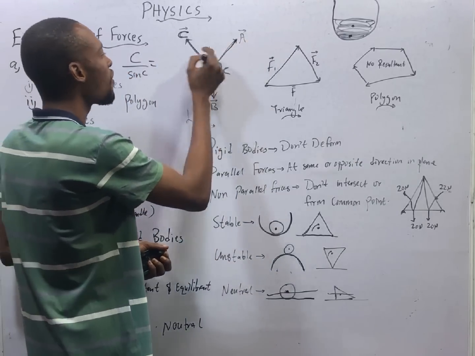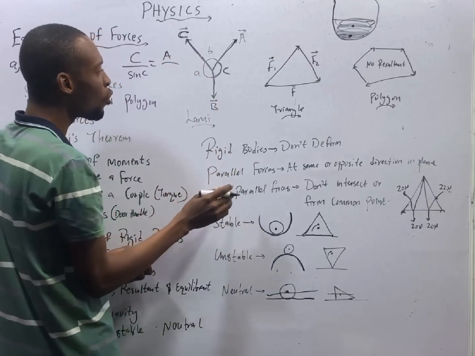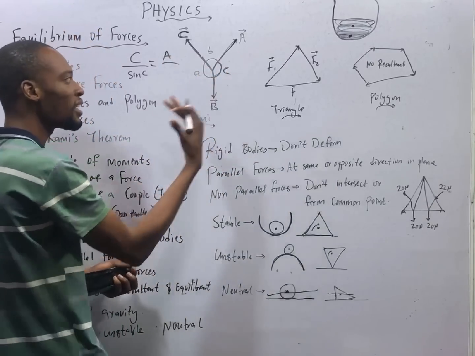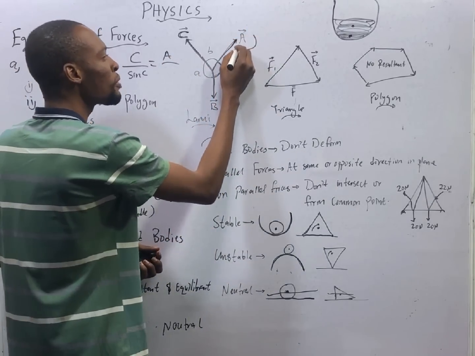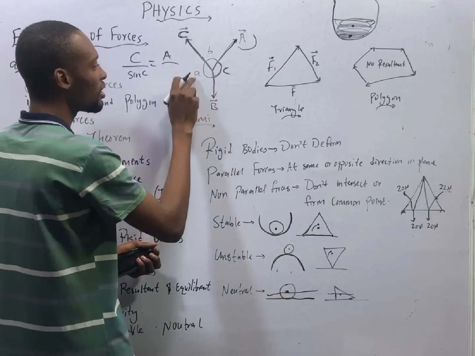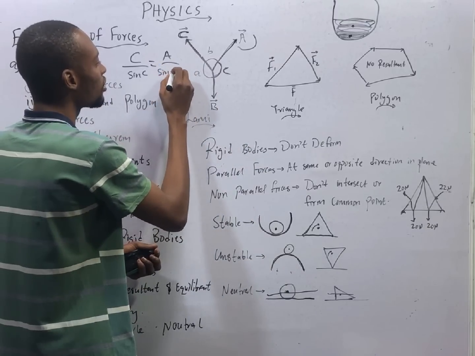For this A, the force on A is proportional to the sine of the angle between the other two forces. Since we are dealing with A, it is proportional to the angle between C and B, that is sine of small a.